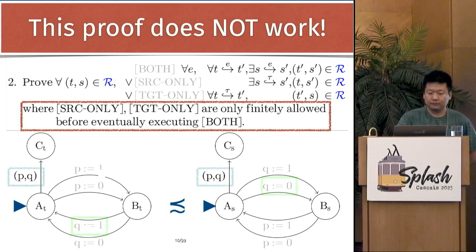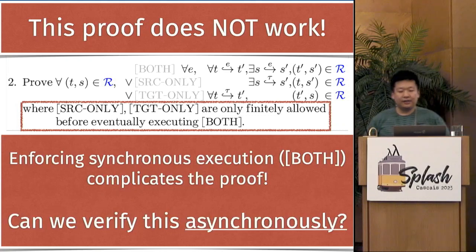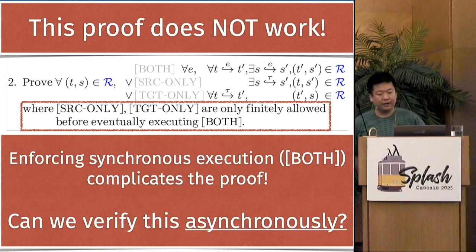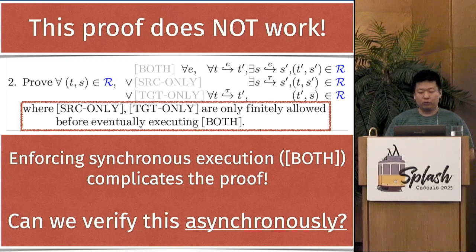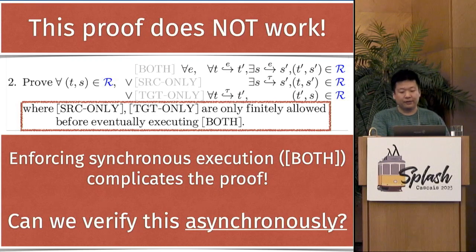Indeed, the only way to conclude this proof is to execute target only, both, and source only in this exact order. To summarize, in existing simulations, the user needs to understand the system in detail before starting the verification in order to execute the both rule at just the right point. This enforcement complicates the proof, and here comes our question. Can we verify this example asynchronously as in our first attempt?